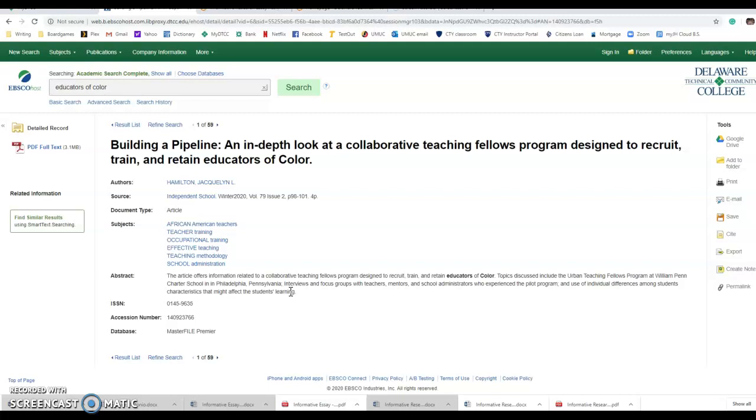Interesting. This could work. It definitely talks about recruiting and retaining educators of color, which is along the same lines as what I'm looking into. So this is the kind of thing that I might save and read the article itself and see if there's anything in there. Because it does look like it explains a fellows program, so I don't know right now without reading the article if it's actually going to support what I have to say. Because it looks like maybe it's a description of the experience of educators of color who are participating in a fellows program, but maybe it doesn't give any specific claims about why that's important, which is what I'm talking about.